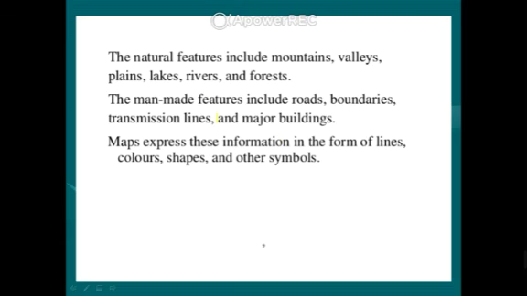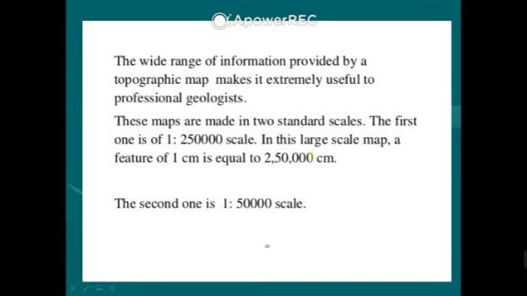So the natural features include the mountain, valley, plains, lake, river, and forest. These are the natural features, and a physical map denotes these features. And man-made features include the road, boundaries, transmission lines, major building. They are denoted by the topographic map also. So a topographic map is important because with the help of it we can denote the natural features and man-made features. And symbols also highlight the important features of the map and give important information to us.